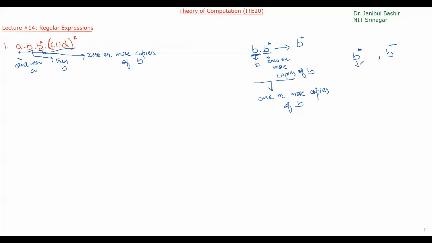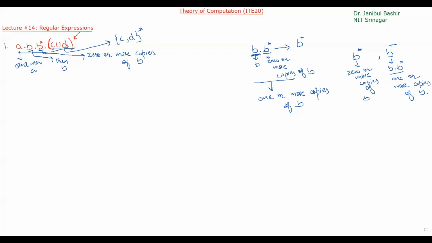B star means 0 or more copies of B, and B plus is shorthand for B dot B star, which means one or more copies of B. Then we have C union D. C union D means C or D.